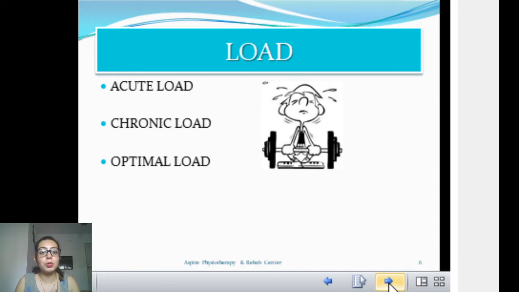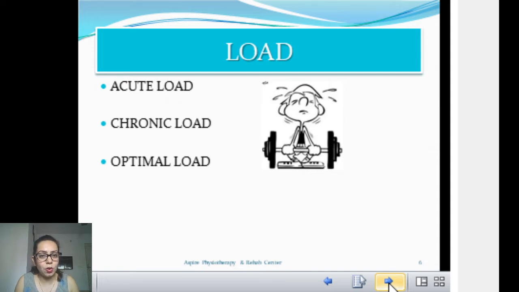Whatever activity puts stress on your body or on your system is a kind of load. In fact, tension is also a load, stress is also a load on your body. Chronic load means when you are under load for more than 4 weeks. Then we count it as a chronic load.